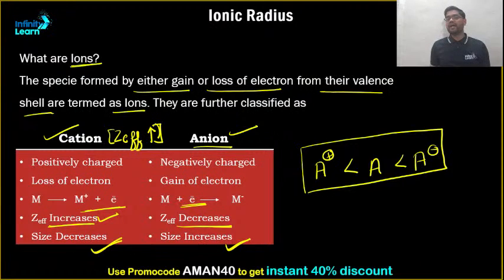As we lose more and more electrons, its ionic radii will keep on decreasing. Similarly, if negative charge keeps on increasing, more and more electrons are getting added, and due to the repulsion, its size will keep on increasing. Okay, clear? So, proceeding further from that point.